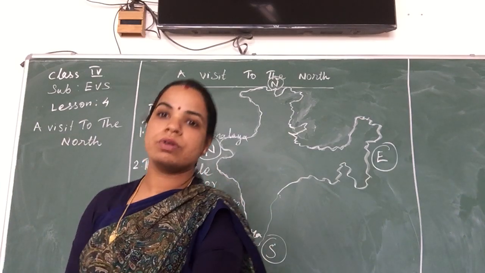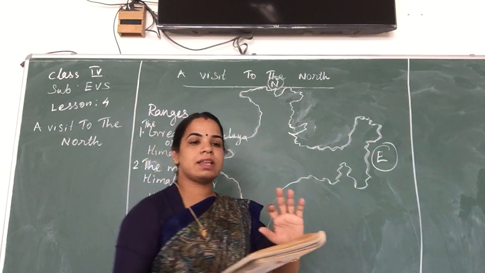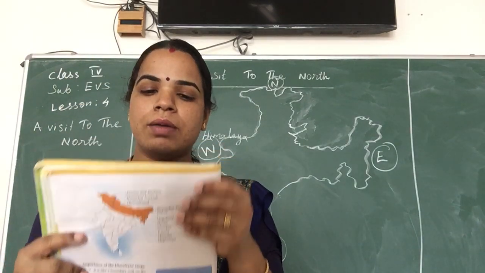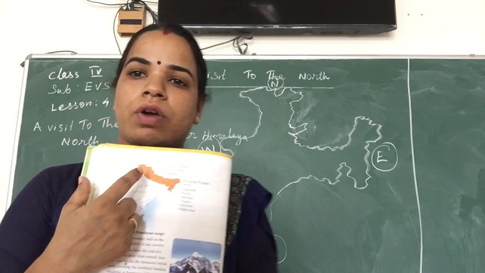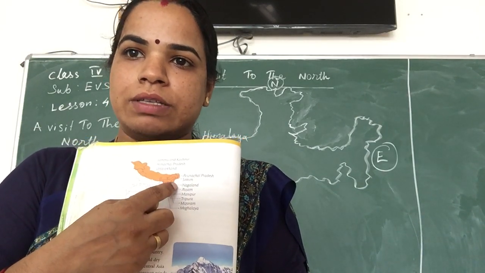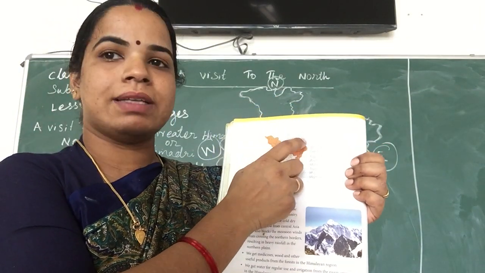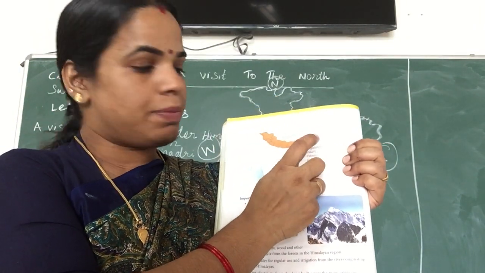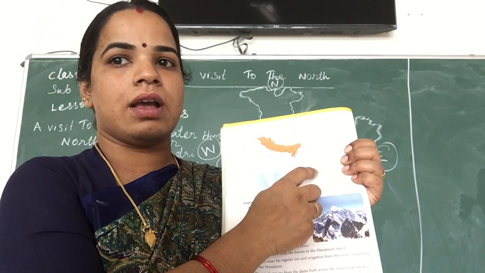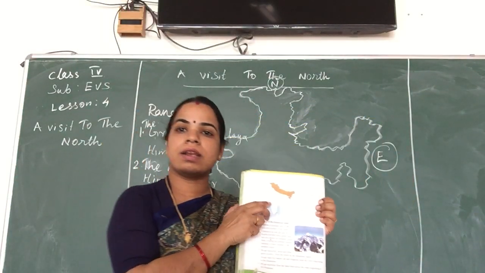Okay, and then next we have to go to these three ranges. First one is the Greater Himalaya, and before that you need to understand where it is located. The Himalayan ranges are located from Jammu and Kashmir to Arunachal Pradesh. We know all the state names also: Jammu and Kashmir, Himachal Pradesh, Uttarakhand, Arunachal Pradesh, Sikkim, Nagaland, Assam, Manipur, Mizoram, Meghalaya. All these states are covered in the Himalayan ranges.